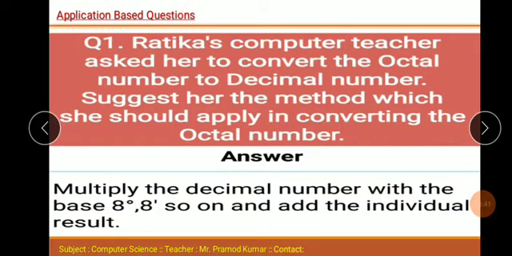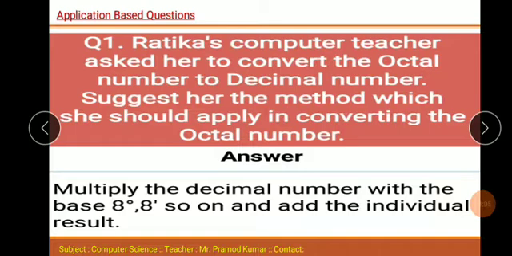Application based questions. Question 1. Ratika's computer teacher asked her to convert an octal number to a decimal number.